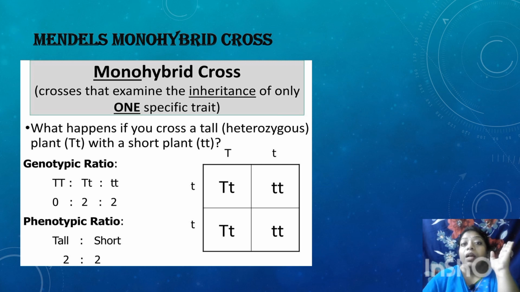Of course, from the F2 generation he started experimenting with a dihybrid cross, which we will see in the coming classes.